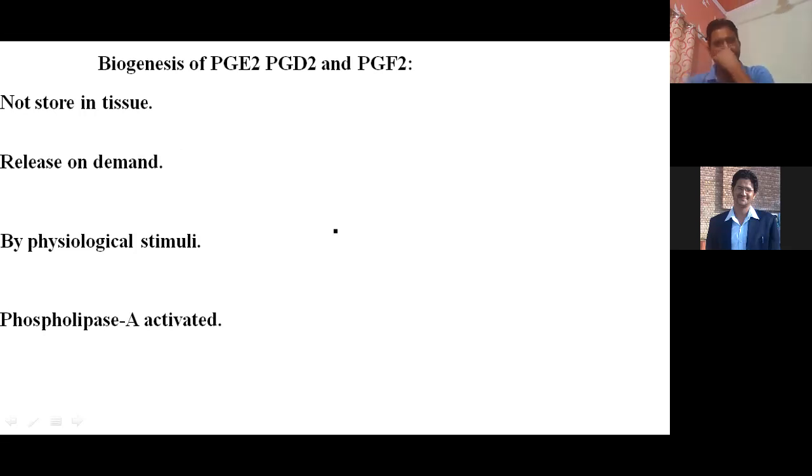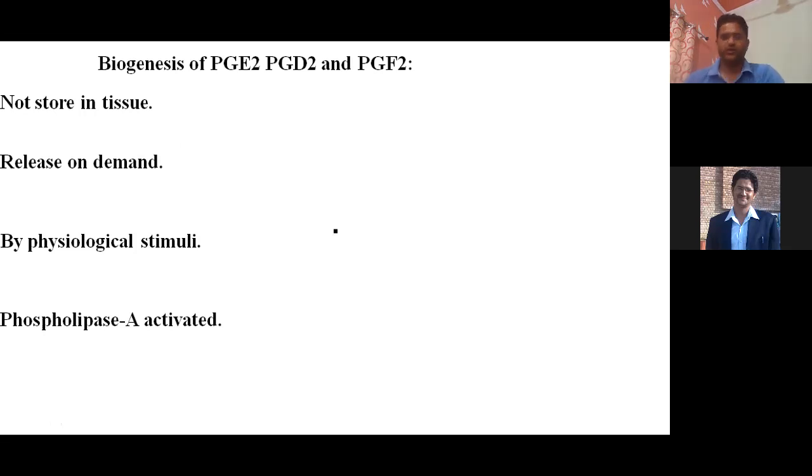So if there is some physiological stimulus, if a part of our body requires prostaglandin, then on the basis of demand, different types of prostaglandin are biosynthesized inside our body.